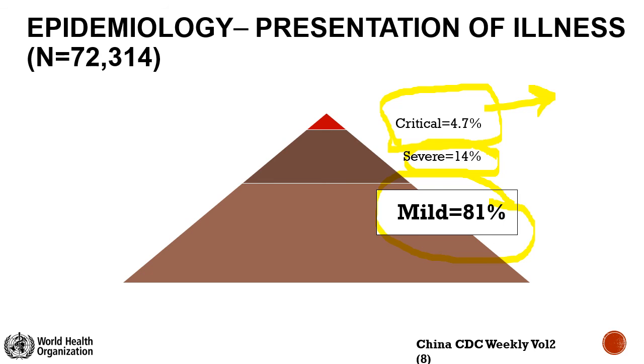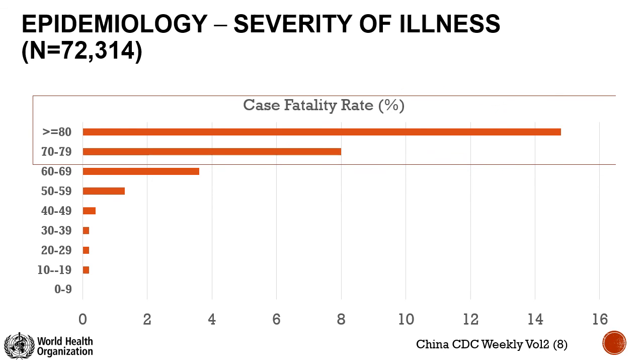Now if we see the breakup of the death rate also, the majority of the deaths among those who are severe are among those who are elderly. So again, age is a big factor in terms of both infectivity and mortality as well. Case fatality rate is higher among the older age group.